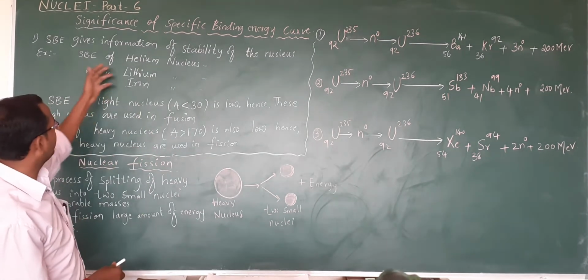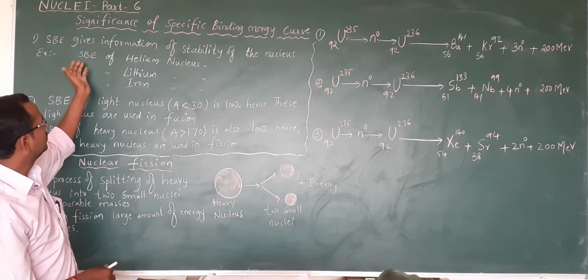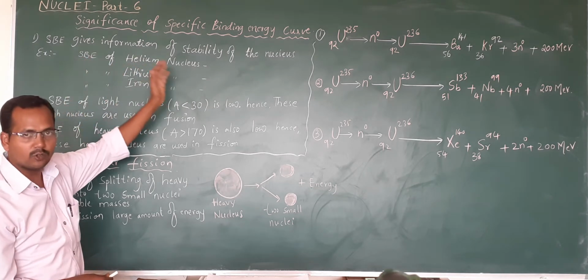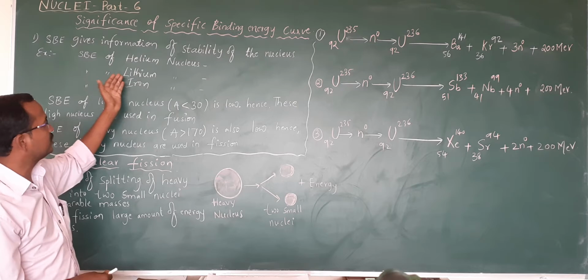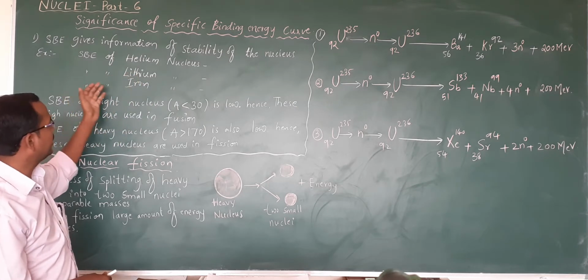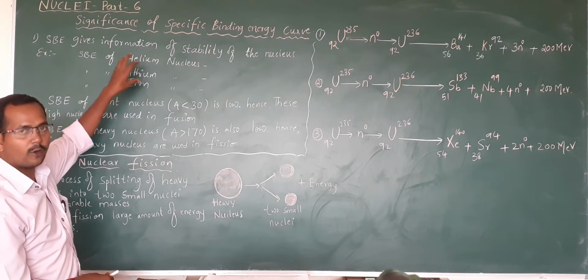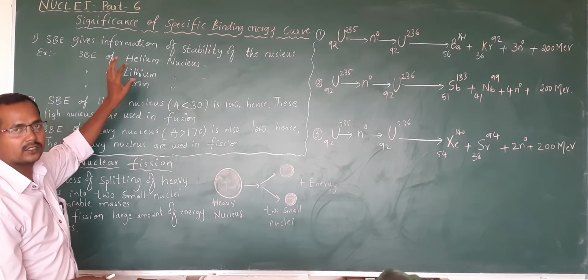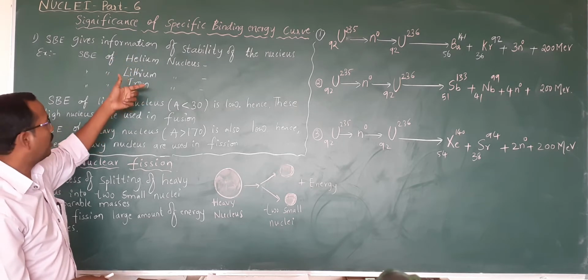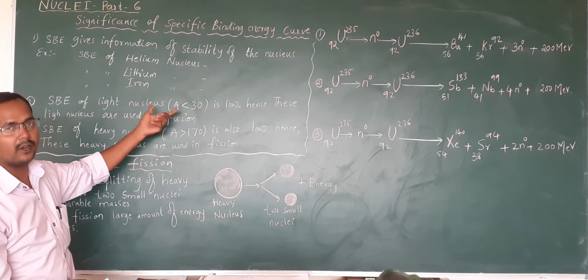For example, I am considering the specific binding energy of the helium nucleus, lithium, and iron. When we compare the specific binding energy of all these nuclei, we come to know which one is stable.